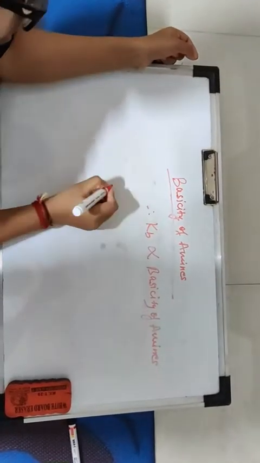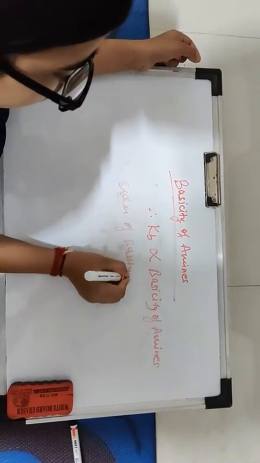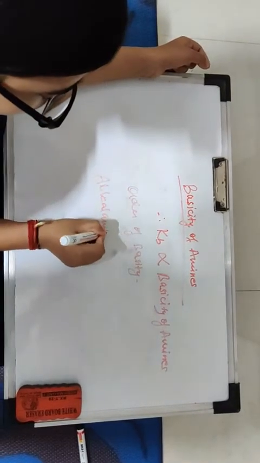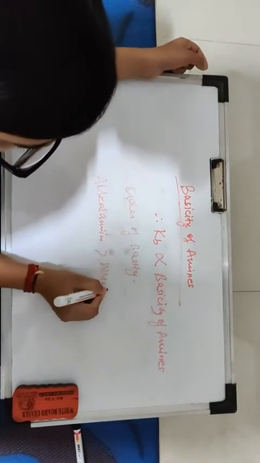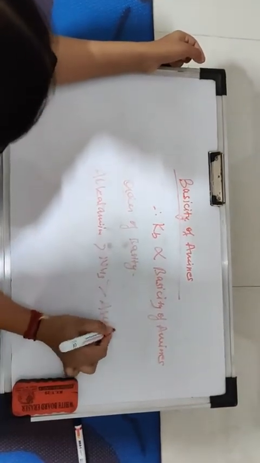Basicity of amines. The order of basicity: alkyl amines greater than ammonia, and ammonia greater than aryl amines.